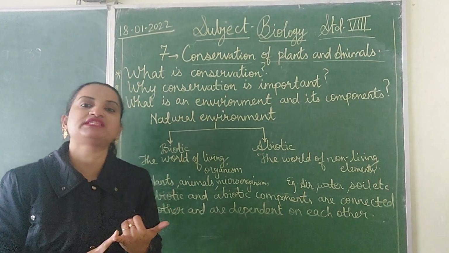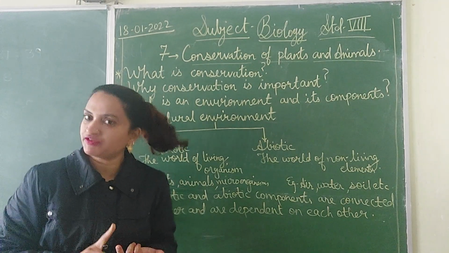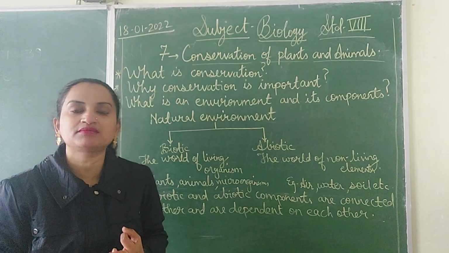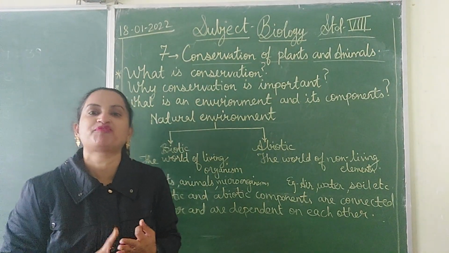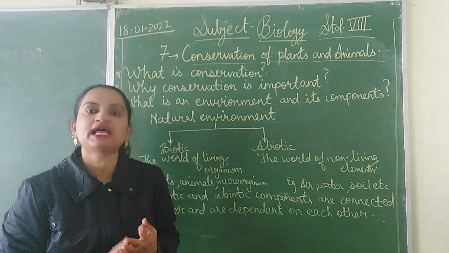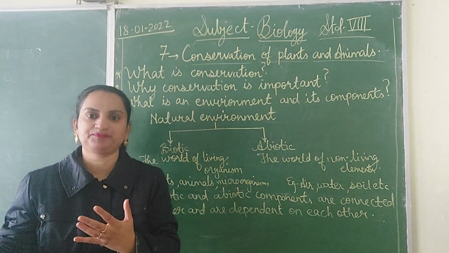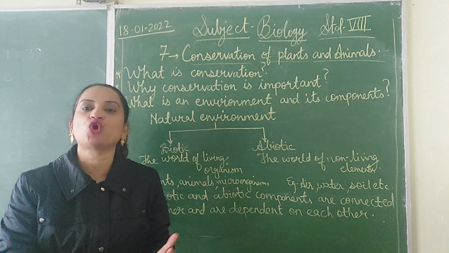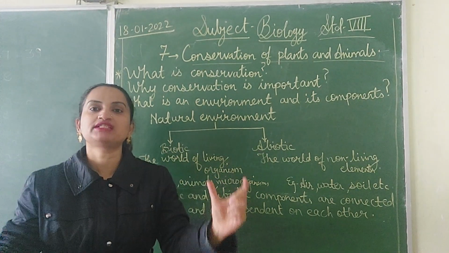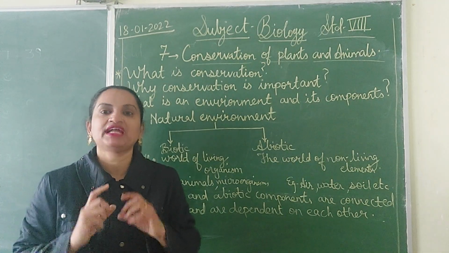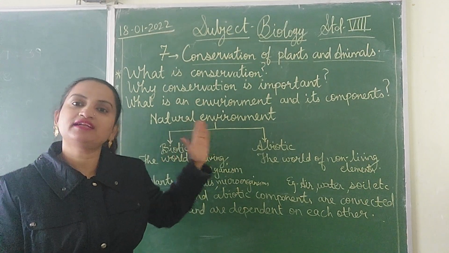The living things that we see around us are the plants, different types of plants, different types of animals, the different microorganisms, etc. And we also see the non-living things around us. That is air. Air is there, water is there, soil, light, etc. So we are surrounded by these things around us, and all these things have impact on us. And these things together they form the natural environment. Okay, it's clear, natural environment.